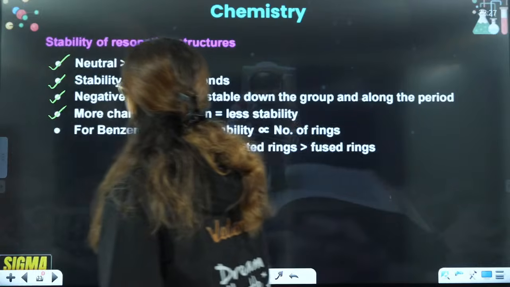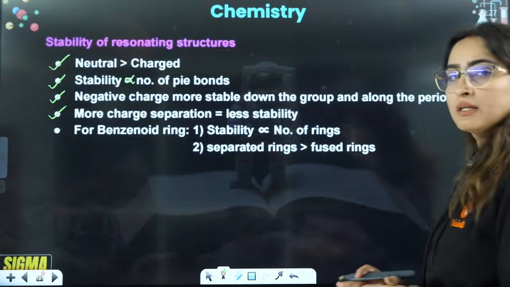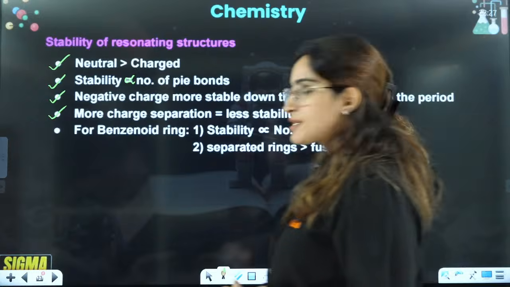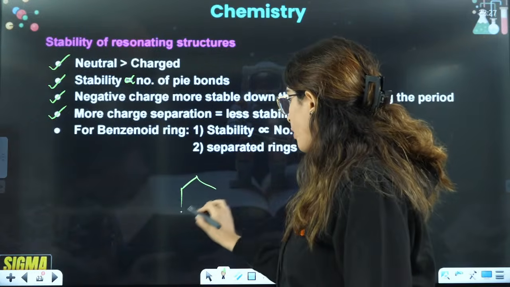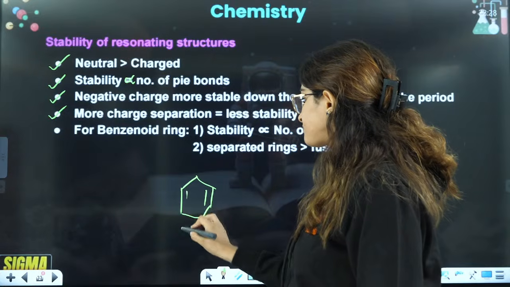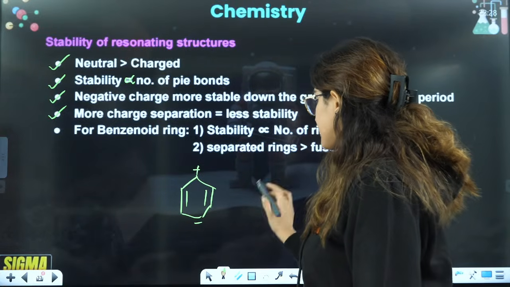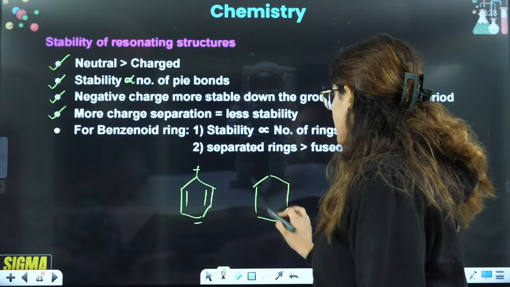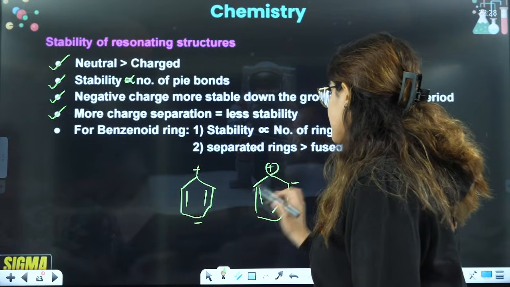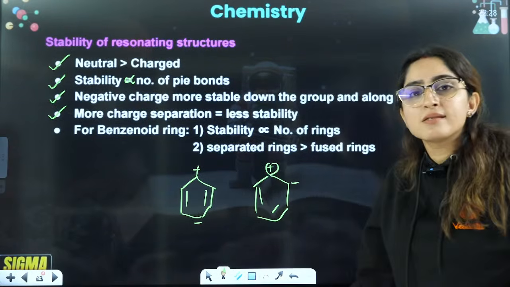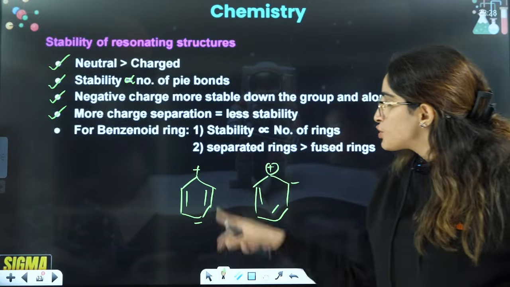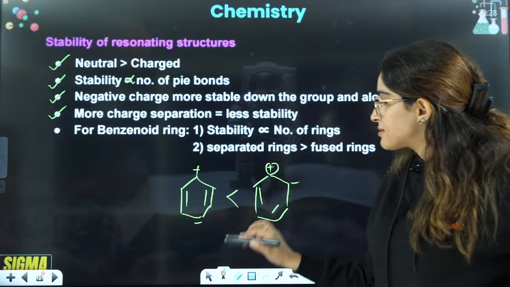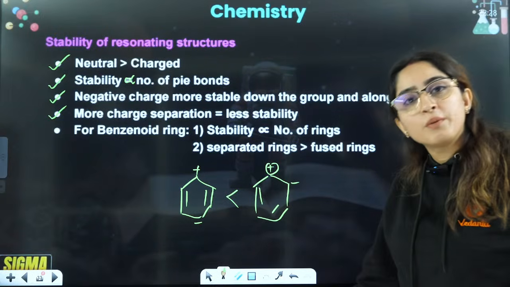Then more charge separation. Let's say you have a point where this is positive, this is negative, and another point where this is positive, this is negative. Where you can see more charge separation, that means less stability, so that is why this is going to be more stable.